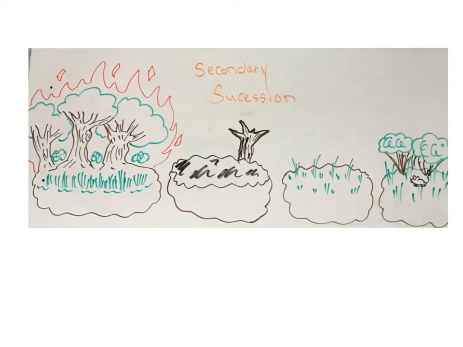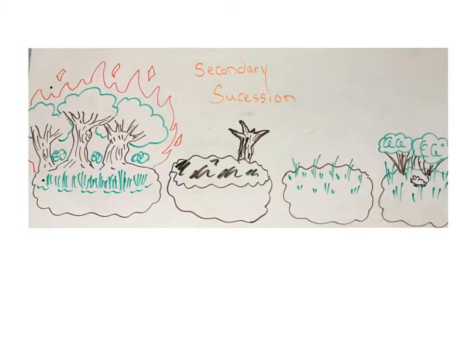The first thing that will come into play is microorganisms and small algae and things like that beginning to grow in the soil. There's a lot of nutrients left in the soil, as all those things that were burnt down still had their nutrients contained inside them. So these microorganisms and small plants work to further break down those nutrients and release them back into the soil, and you now have a place that's really suitable for new life.